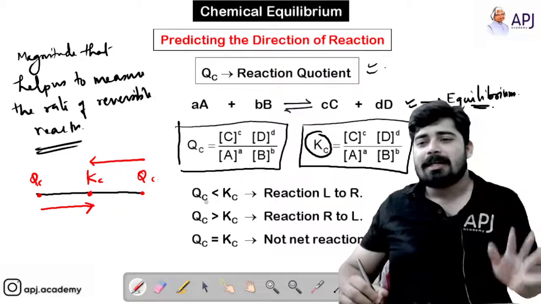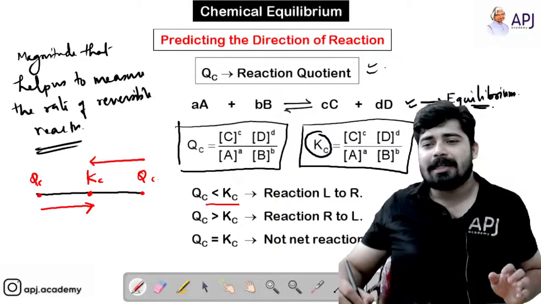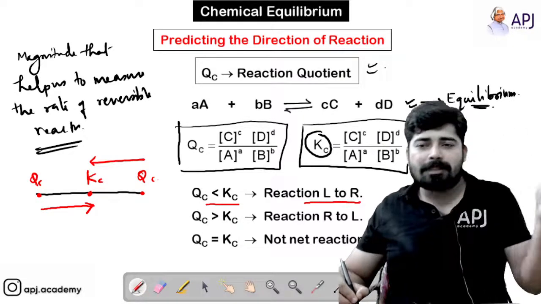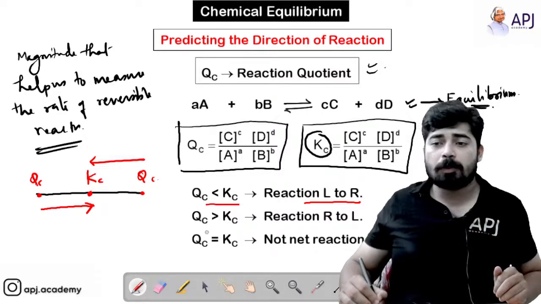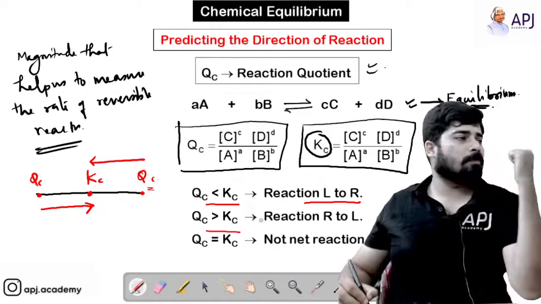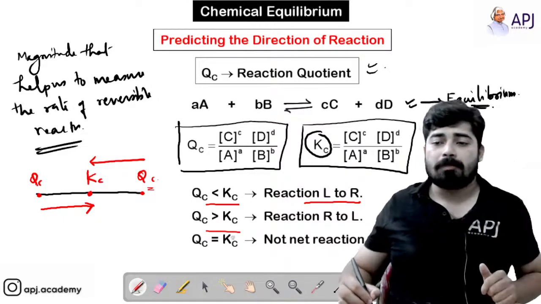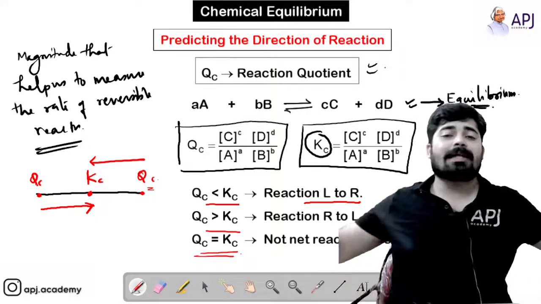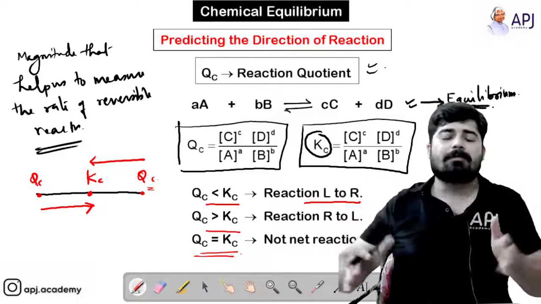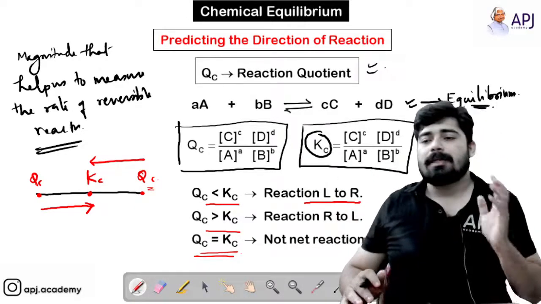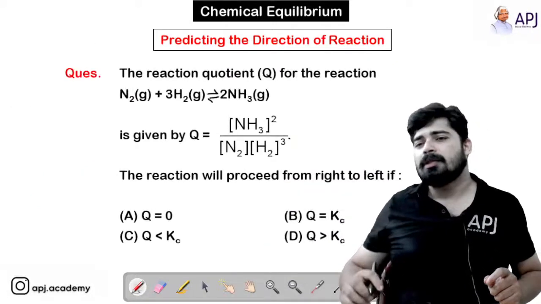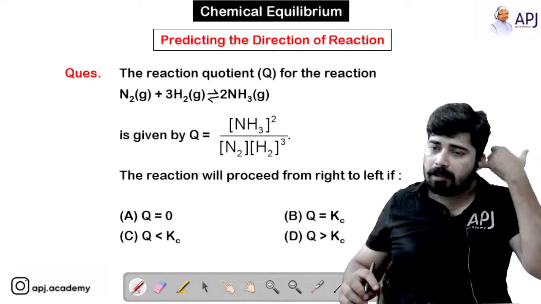So it is easy. If Qc is less than Kc, the reaction shifts from left to right, that means it moves in the forward direction. If Qc is greater than Kc, the reaction shifts to the backward direction until it reaches equilibrium. And if Qc is equal to Kc, then there is no net reaction because the reaction has already reached the equilibrium point. Hope this is clear for you. This is the easiest trick that you can ever use when you are asked this type of question.